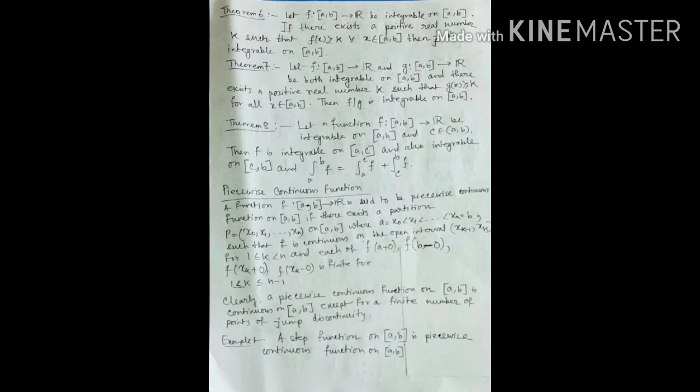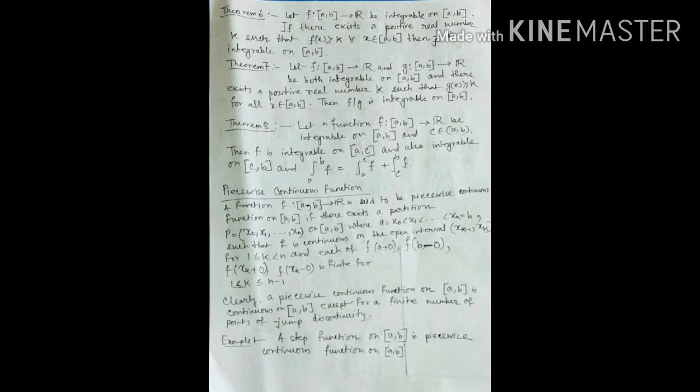Theorem number 8. Let a function f: [a, b] → R be integrable on [a, b] and c belongs to the open interval (a, b). That means a < c < b. Then f is integrable on [a, c] and also integrable on [c, b], and we write it as integration a to b of f is equal to integration a to c of f plus integration c to b of f.